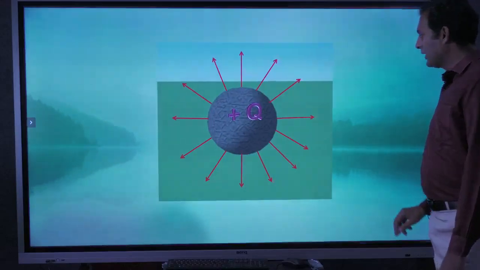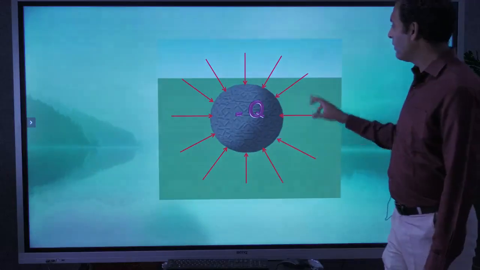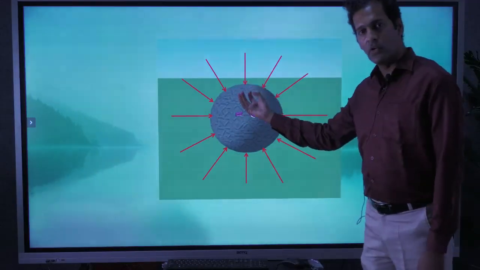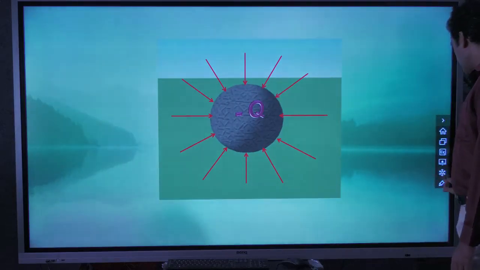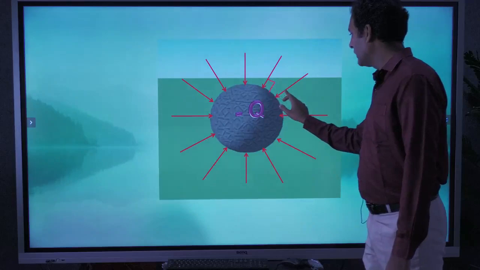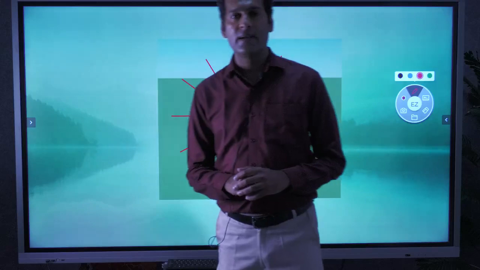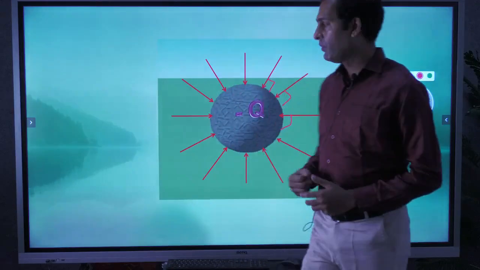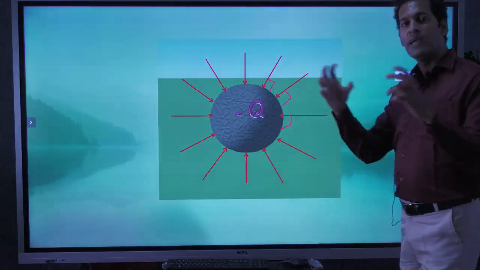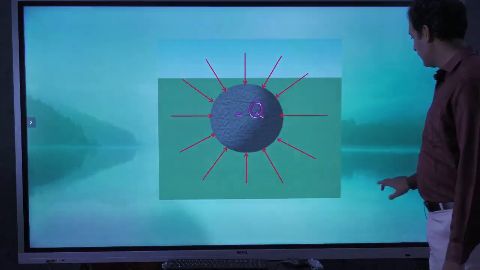Now if we talk about negative charges, they are the receivers. They will receive all the electric field intensity towards them, and that will also have the perpendicular relation. So the lines will come towards negative charges in a perpendicular way. This is like nature's law, opposites attract. Positive charges will send out the force lines in the form of electric field, and negative charges will accept them, and this will make the bonding. So that also we will see how it goes.